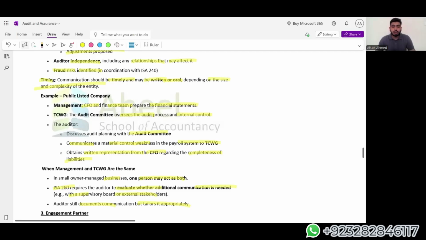So every public company, or a company that is required by law to have a statutory audit, is required to have all of these things maintained. If they are maintaining all of these things, the auditor will be required to give an opinion that is close to reality, not far from that. If the audit opinion is incorrect, it is basically known as audit risk, that we give a wrong opinion. We have to minimize this as well. The lower the audit risk, the higher the chance that we will be able to give a good audit opinion, and it will help in giving the opinion on whether people should invest or divest in the organization with their understanding of the financial statements.